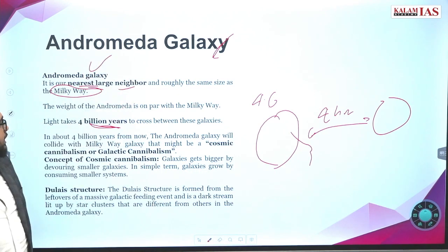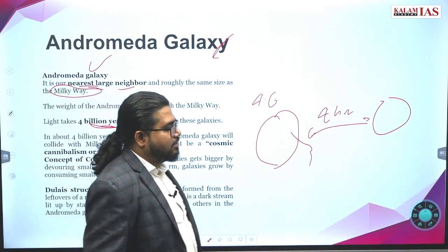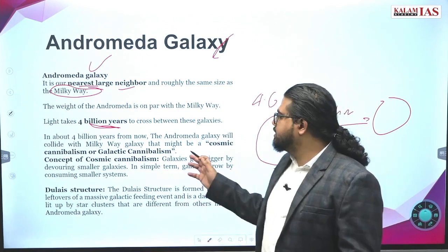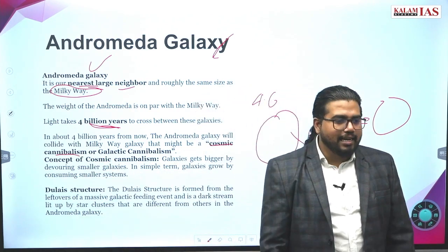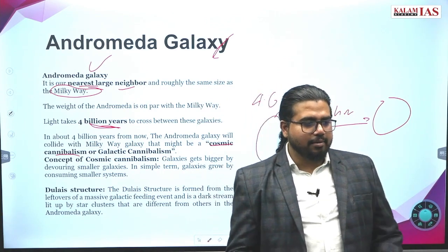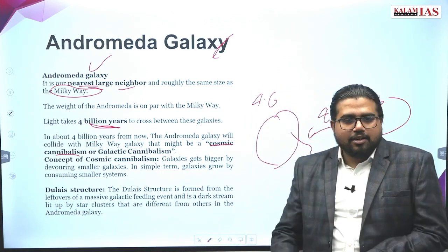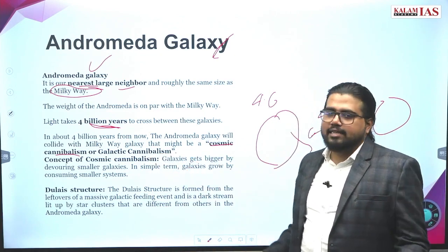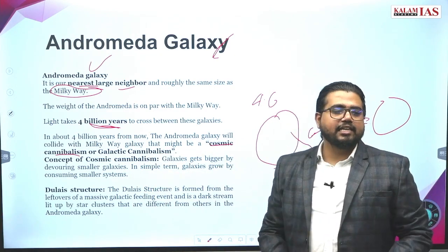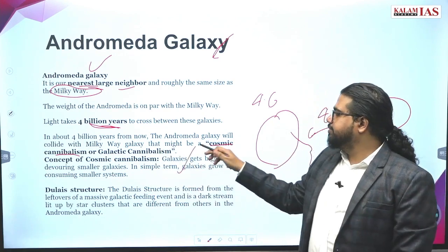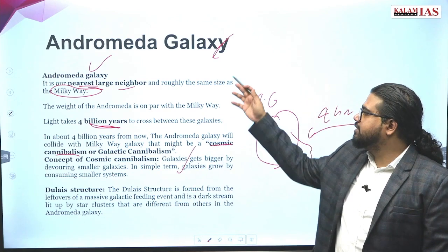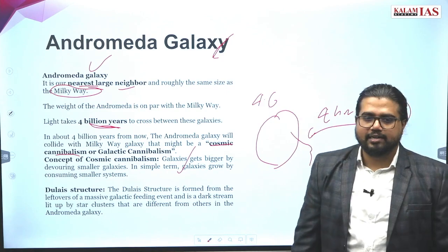What is another speciality of this galaxy? This galaxy can exhibit something like cosmic cannibalism. What does cannibalism mean? Cannibalism means eating the same species. Cosmic cannibalism means this galaxy can come and eat the Milky Way and itself become a very huge galaxy. So this kind of event can happen with Andromeda Galaxy.